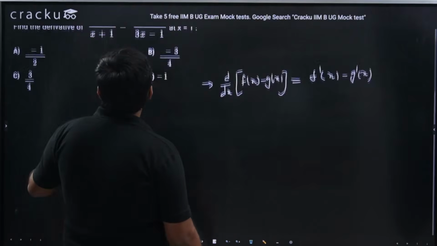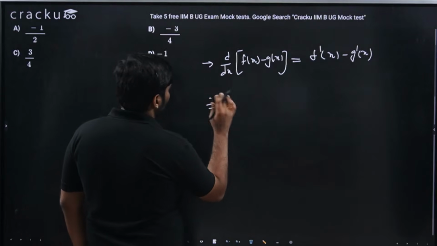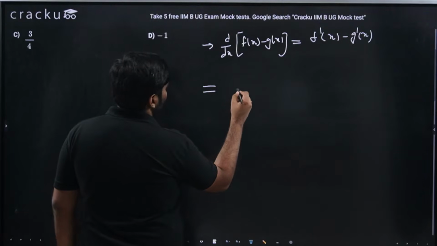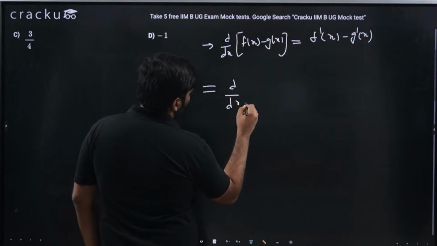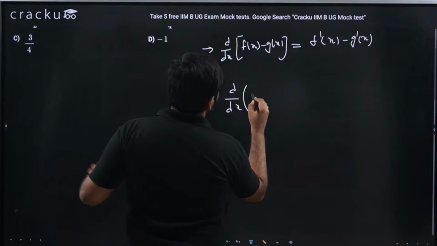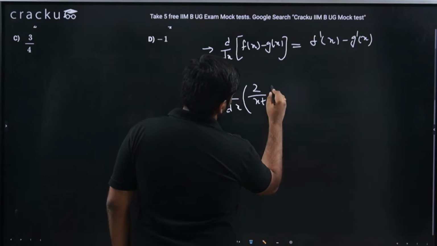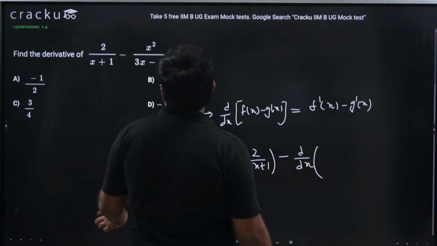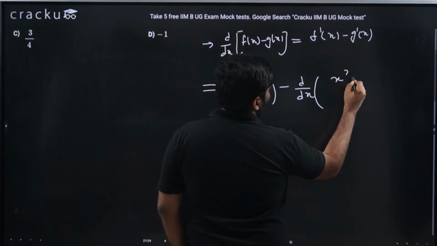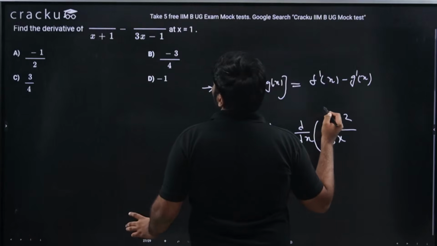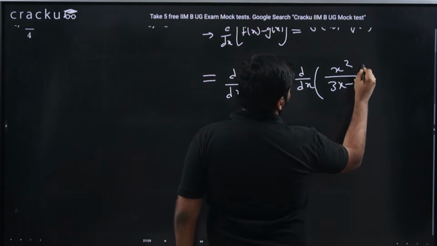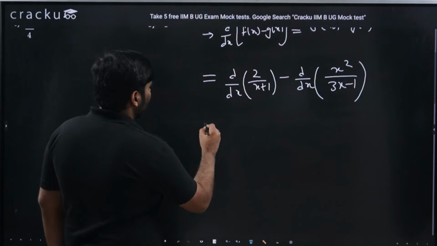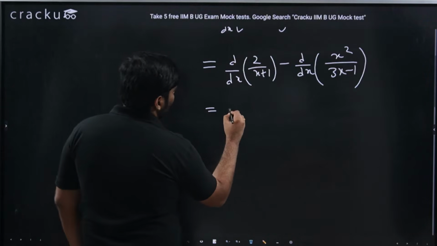So I'll do d by dx of 2 by x plus 1 minus d by dx of x square by 3x minus 1. Both are u by v form, so I should apply the u by v rule.